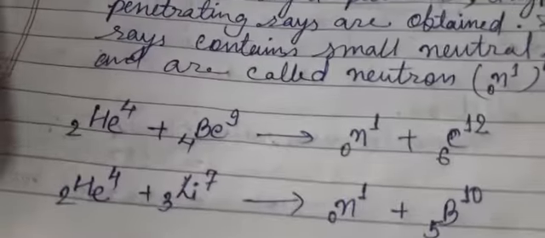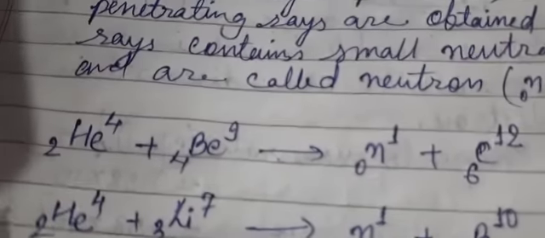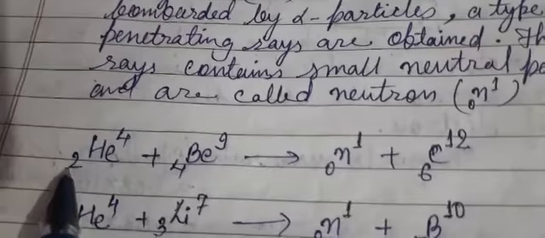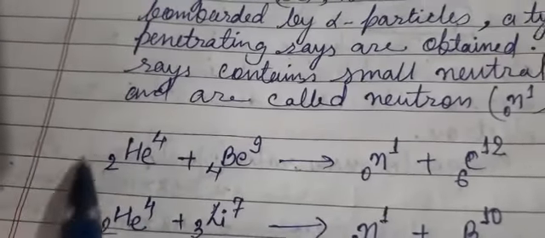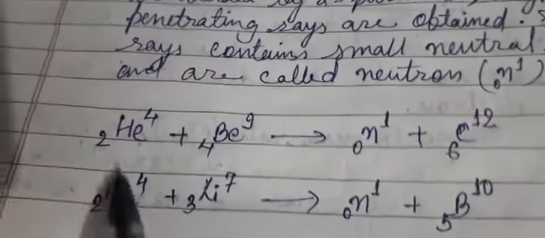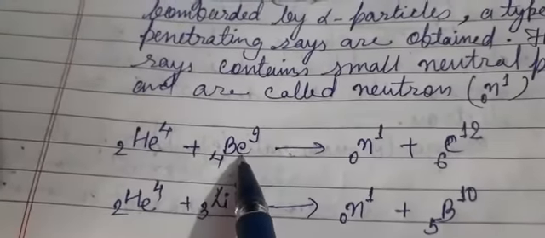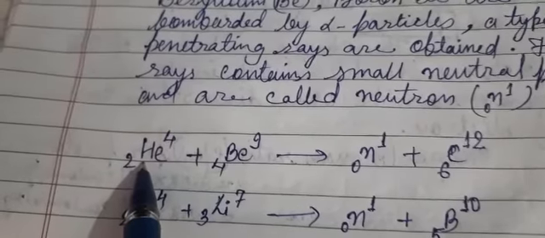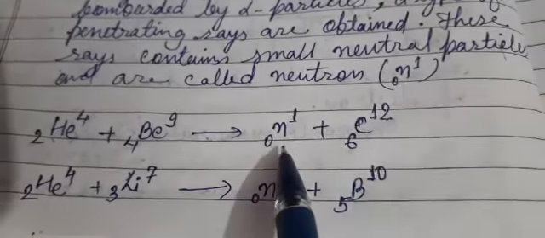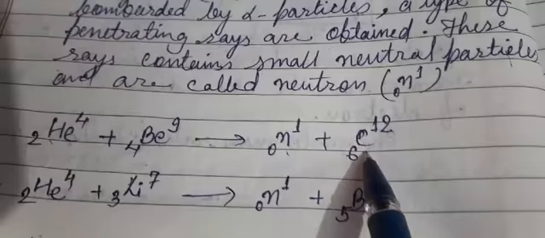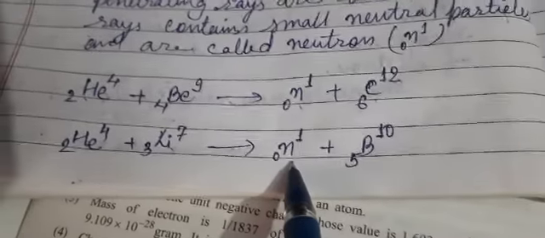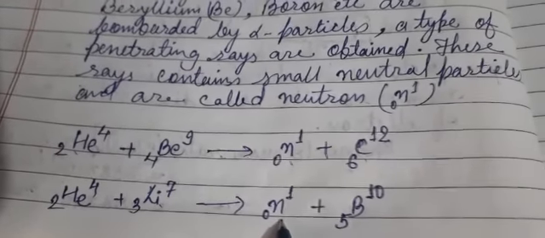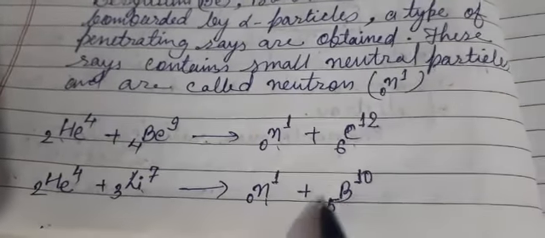When he studied it deeply, he carried out the experiment using helium actually. The helium ion is the alpha particle. So beryllium is attacked by this alpha particle, then it produces a neutron and carbon. Again, when he attacked lithium, it produces a neutron, penetrating rays, and then boron.